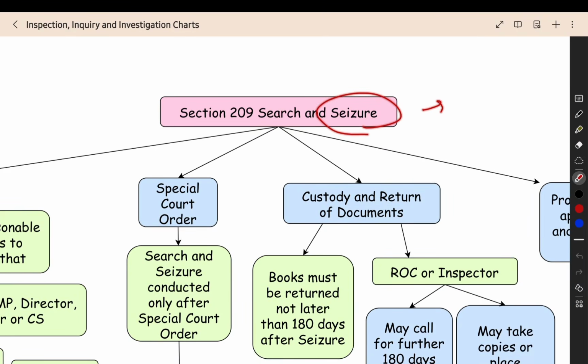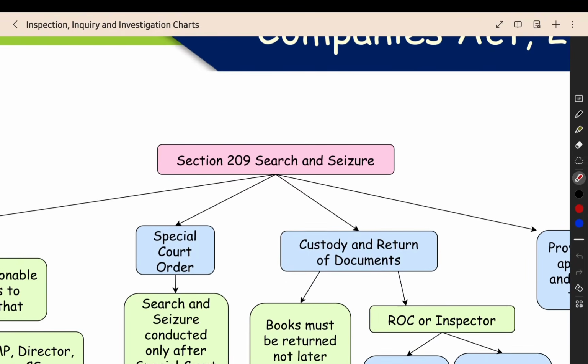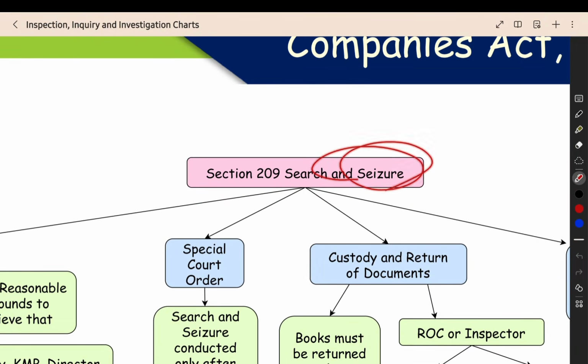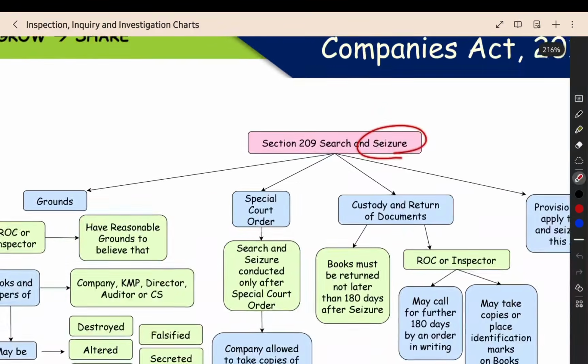And seizure means if they have the doubt that after the inspector goes away, you will try to destroy the books, you will try to eliminate the evidence, then what will they do? They will take the books and papers, everything, into their custody. They will take it away and keep it in their office under their custody. That is the meaning of seizure.